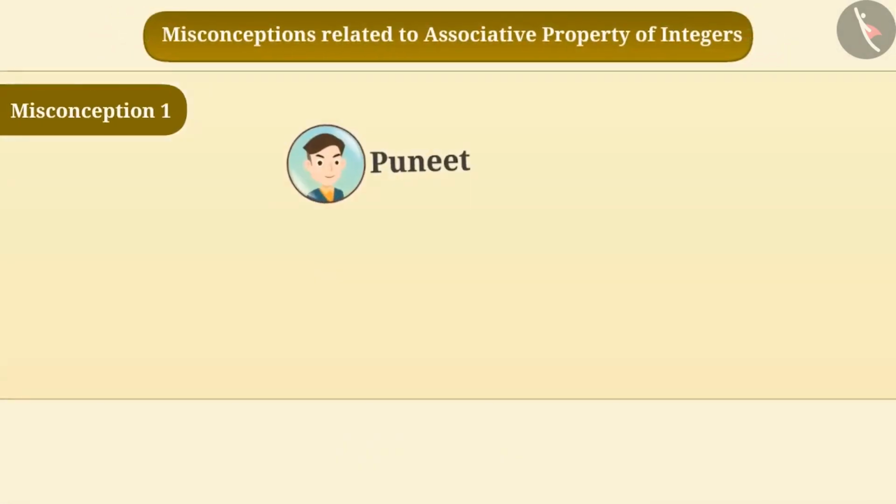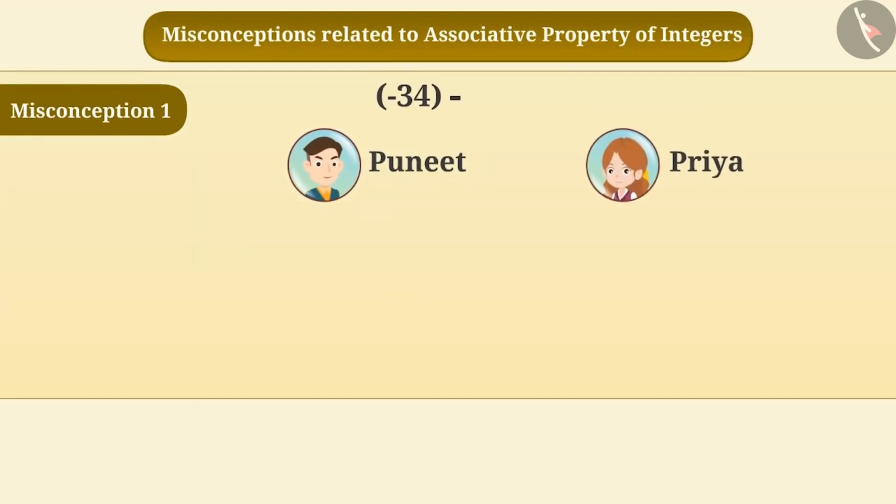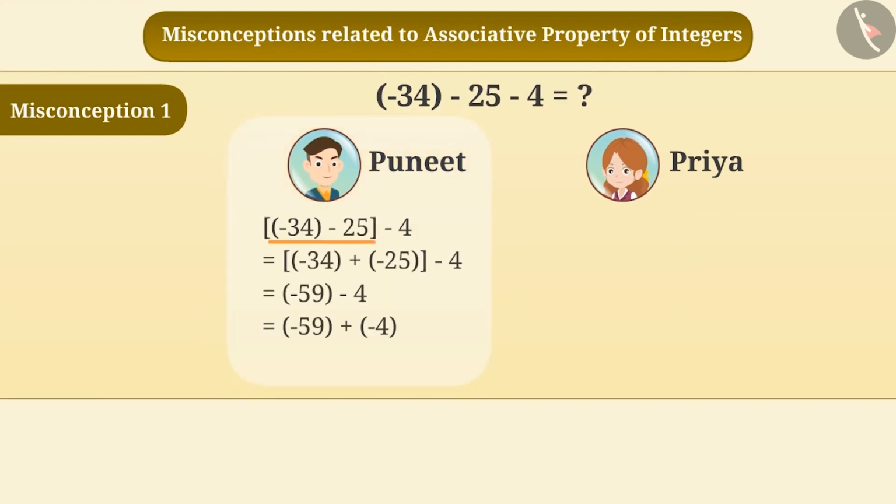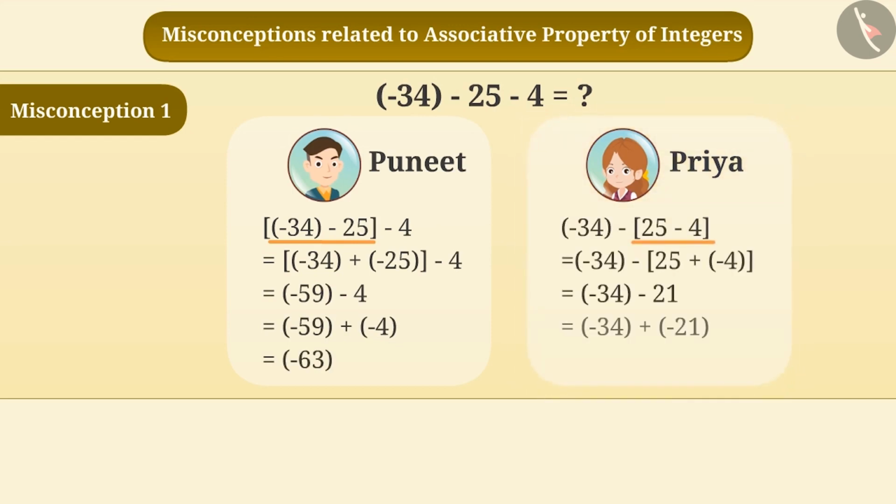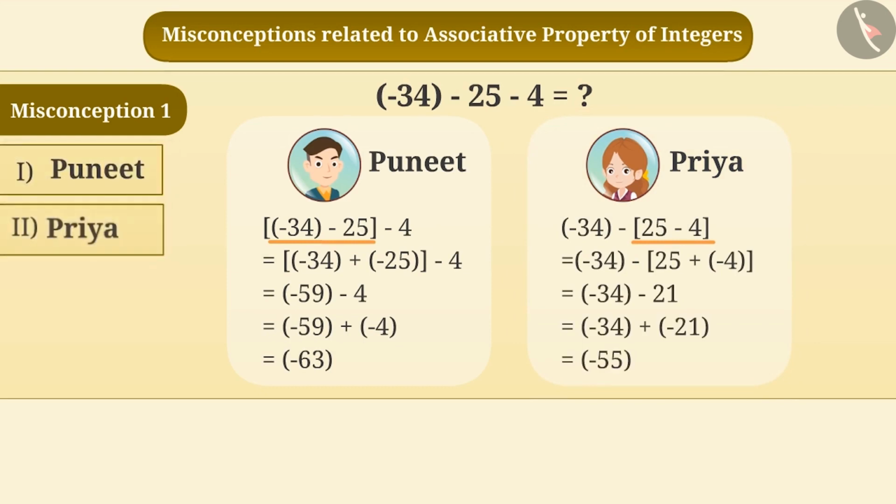Misconception 1. Puneet and Priya have to find the value of the subtraction of minus 34, 25 and 4. Puneet has solved it by making a group of minus 34 and 25 and obtained the result minus 63. Priya has solved it by making a group of 25 and 4 and obtained the result minus 55. Tell me who is correct.